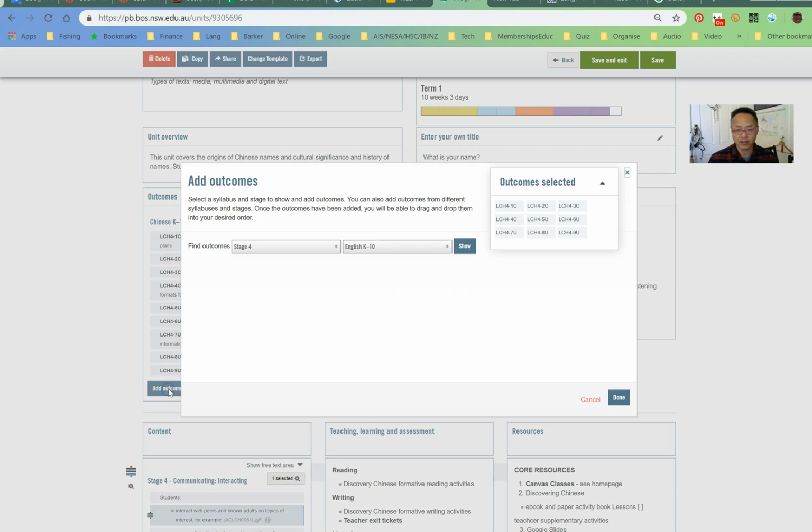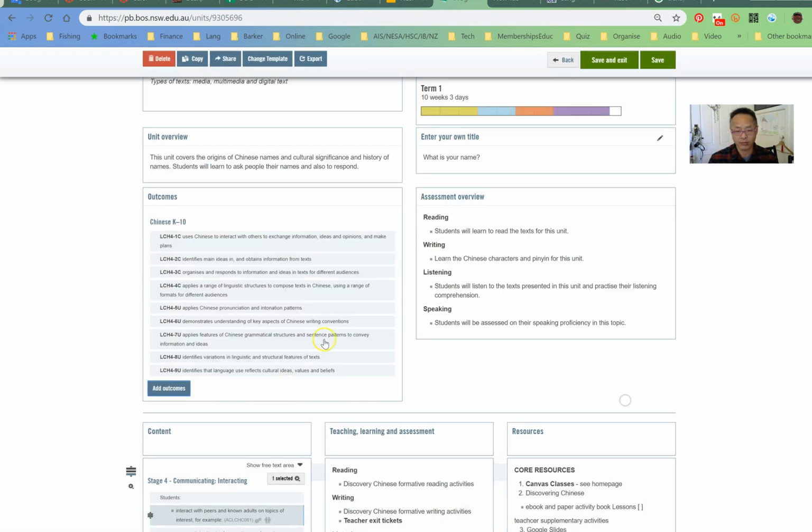All right, so outcomes, you select the one you want, and again choose them from here. Alright, so you can choose all of them there, and then just press done. So you need to actually click onto that to have that included into your program, and then they'll come out with the coding and also the text for that. So it's all done for you.